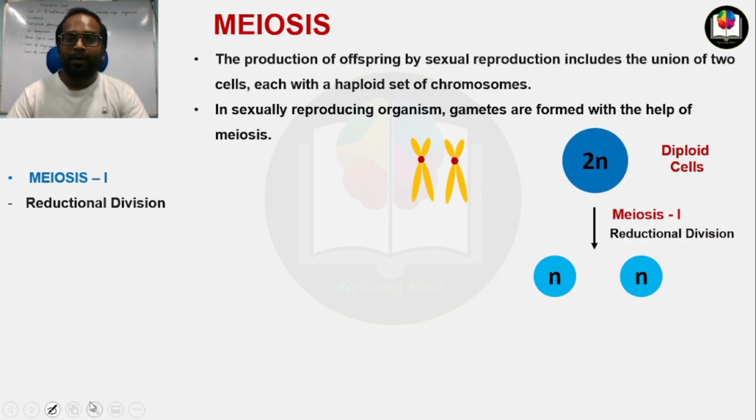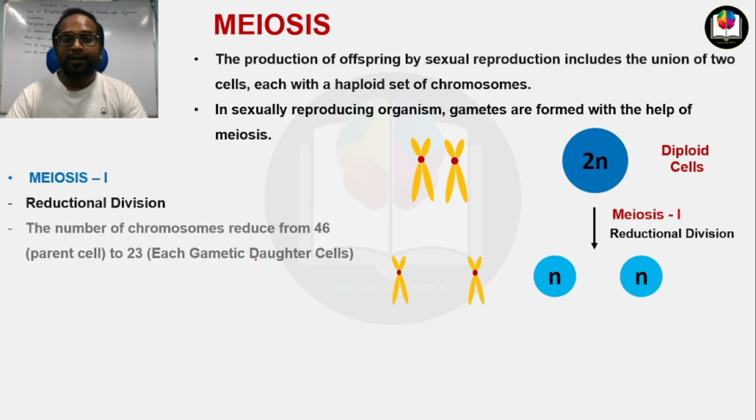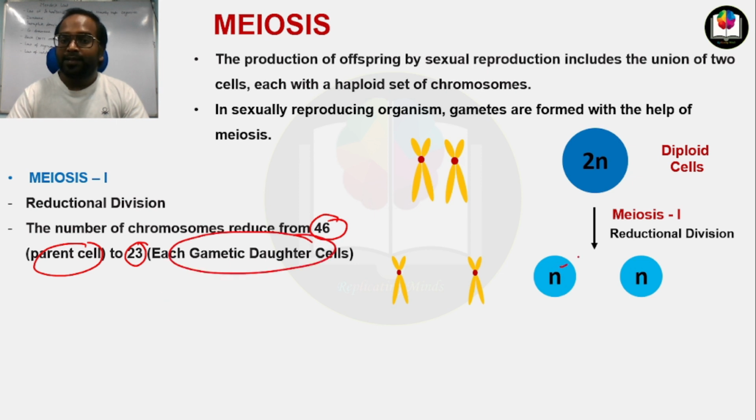Got the point? So what will happen here in meiosis 1? The separation of homologous chromosomes. The number of chromosomes is reduced from 46 to 23. 46 in the parent cell and 23 in each gametic daughter cell. Now each daughter cell will contain a half set of chromosomes. 23 chromosomes will be here and 23 chromosomes will be here.